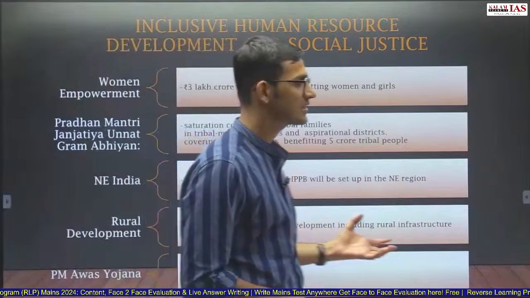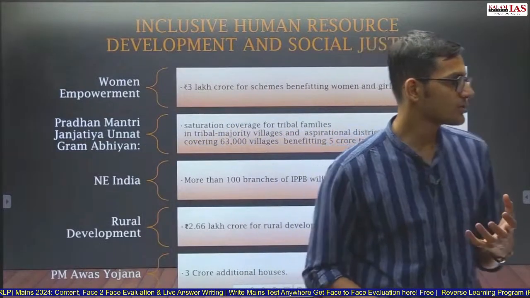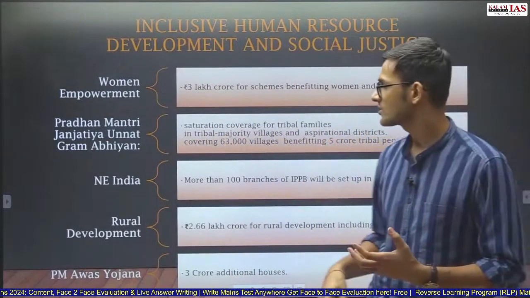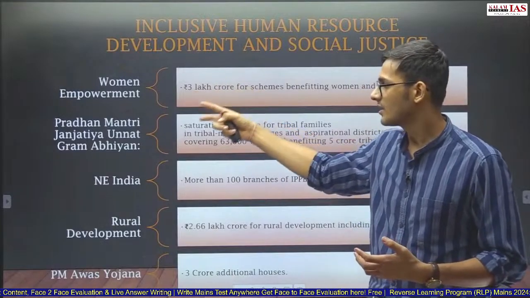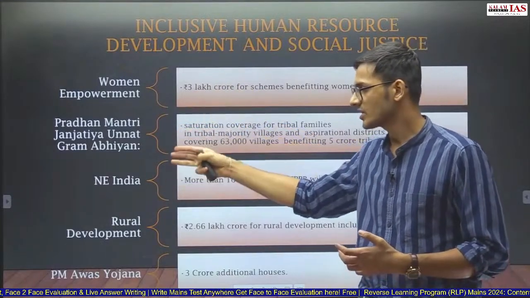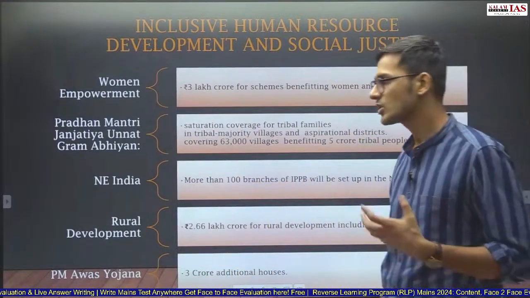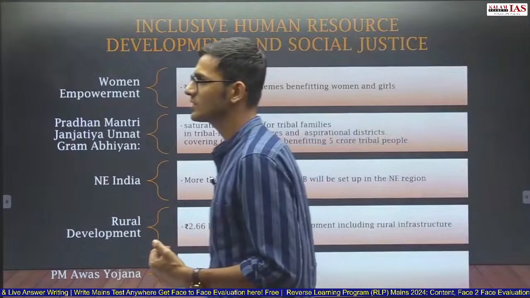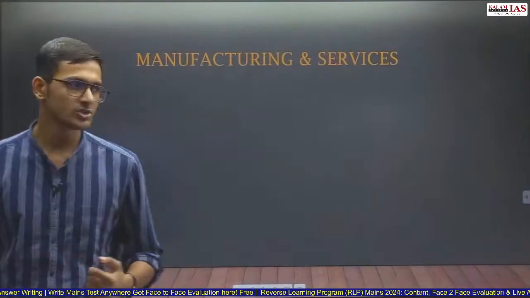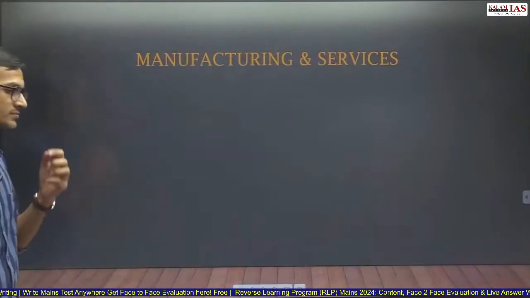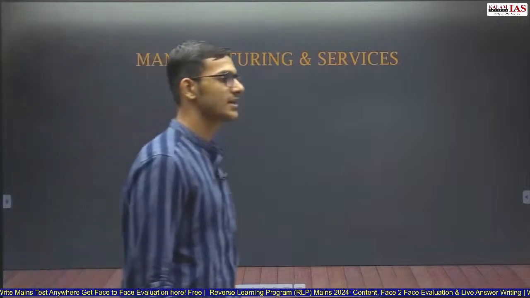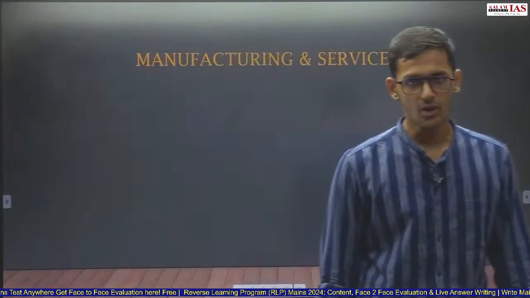So these are the initiatives that the government has taken for inclusive human resource development and social justice. So women empowerment is there, tribal empowerment is there, northeastern India is there, rural India is there, and Pradhan Mantri Awas Yojana providing housing for all. 3 crore additional houses will be constructed under the Pradhan Mantri Awas Yojana. Now, 3 priority areas have been taken care of. What are the government initiatives that have been taken in these 3 priority areas?